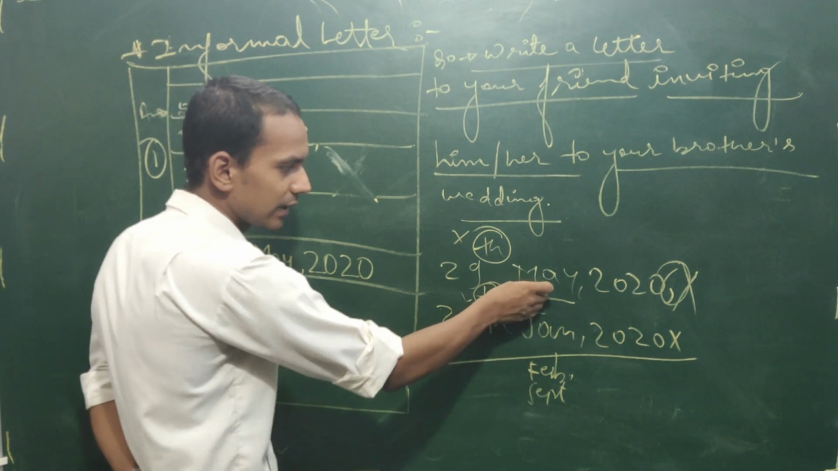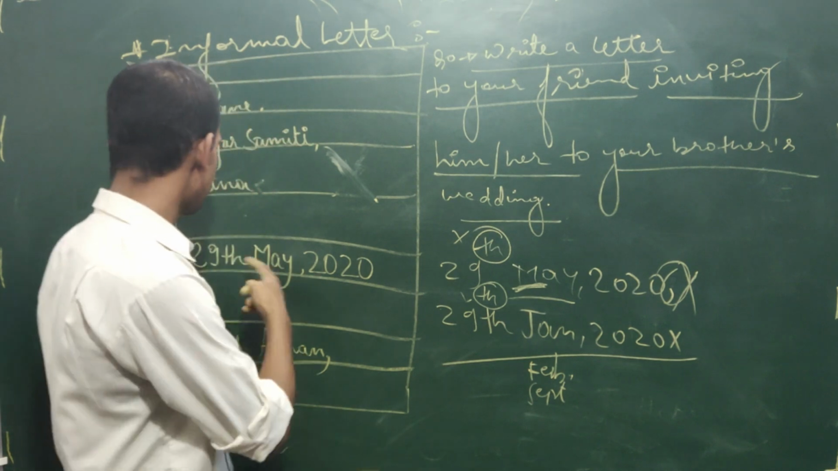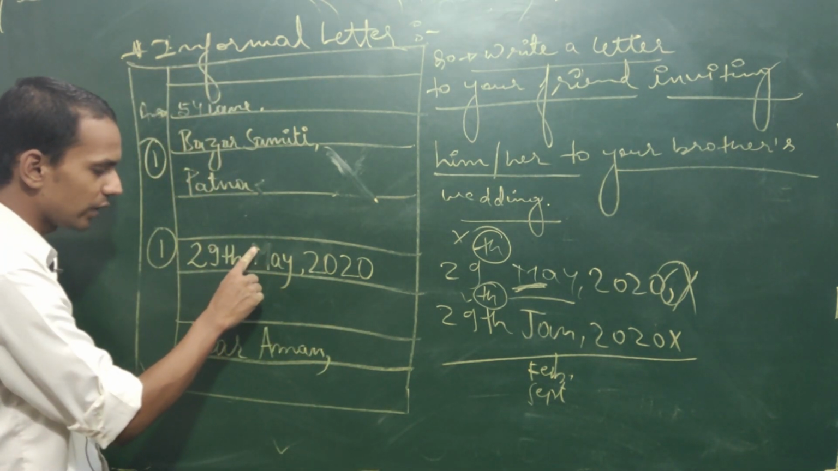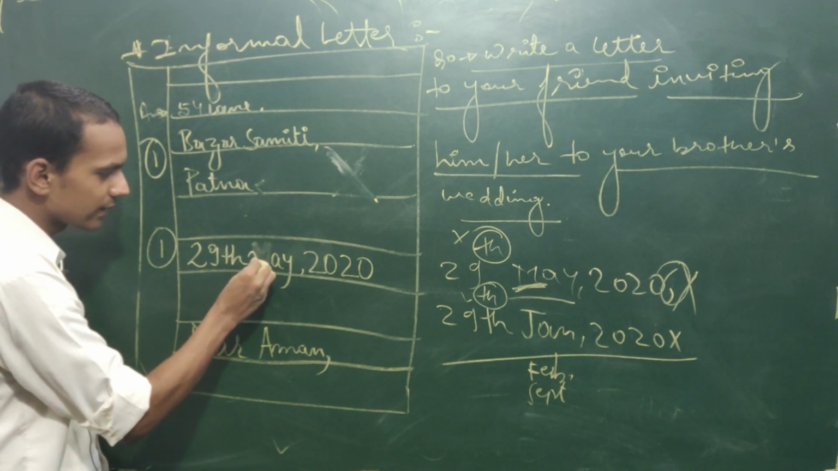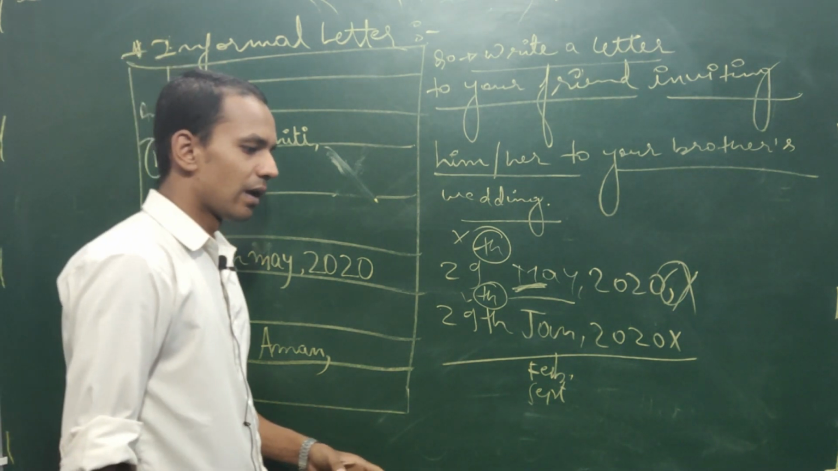If the name of the month is written with a small letter, like the child is writing everything correctly, but here one mistake he or she is doing, writing May like this, may, they will lose 1 mark.